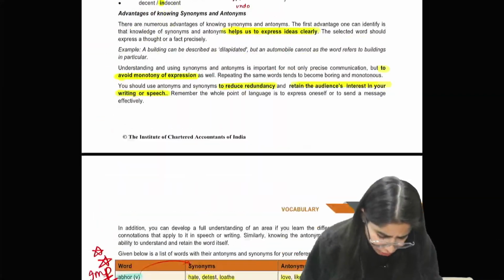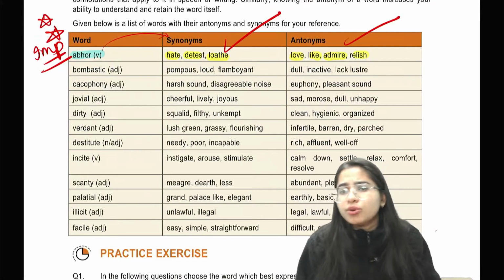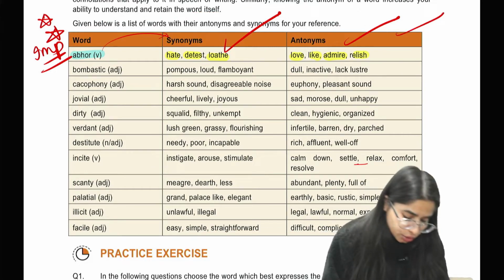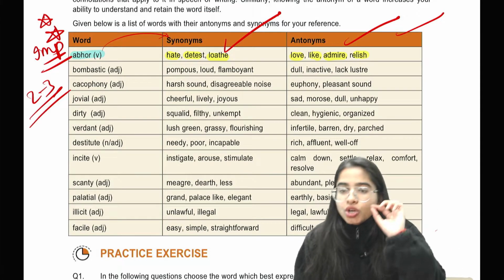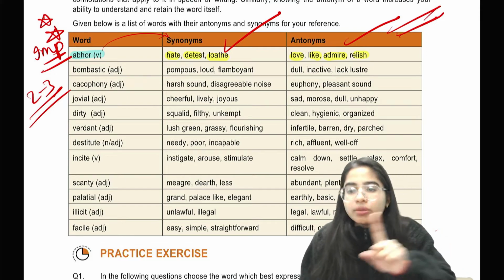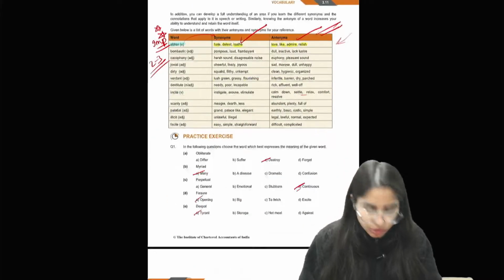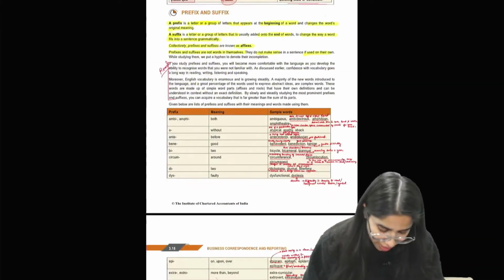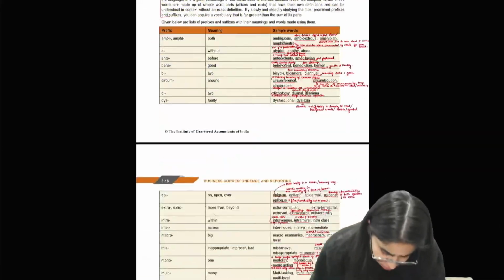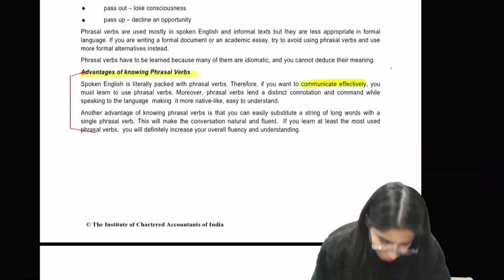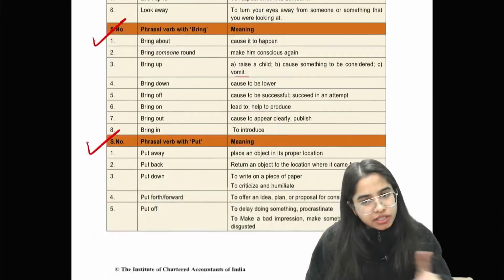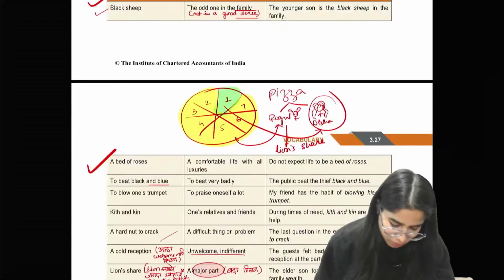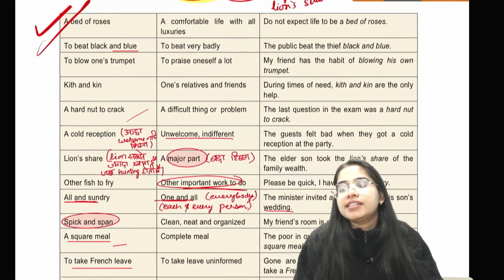If you see the synonym, antonym in this particular ICAI study material, these are the synonyms, antonyms. That's it. Only one table of synonym, antonym. You can refer to this 2 to 3 times before your examination. Refer to all the synonyms, antonyms given in the ICAI study material 2 to 3 times before the examination, and do the practical exercise also. Don't do prefix and suffix, no need. Refer to all the phrasal verbs given in your ICAI study material, and refer to all the idioms given in your ICAI study material.